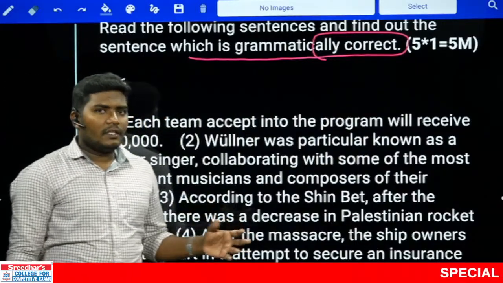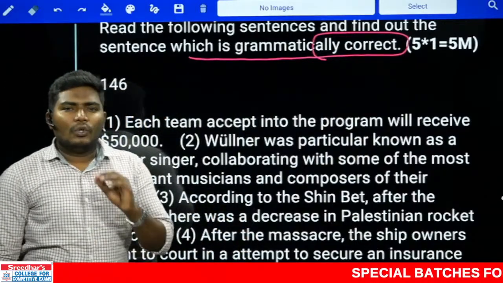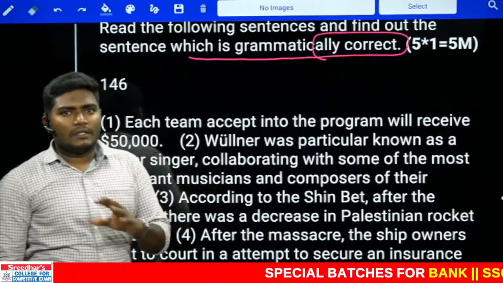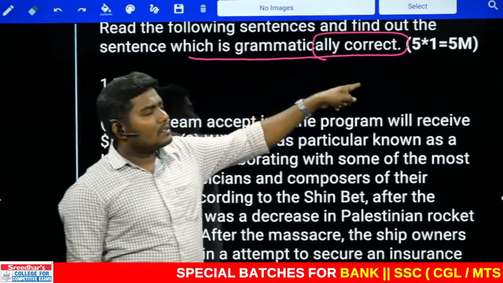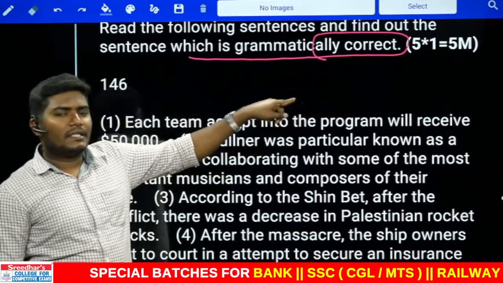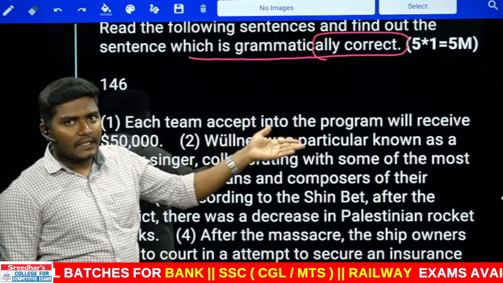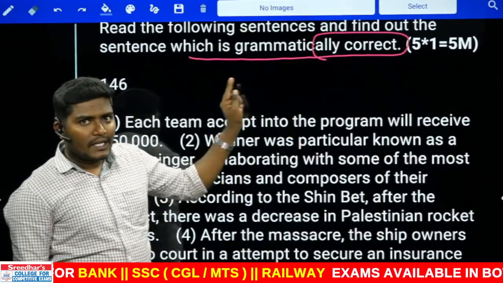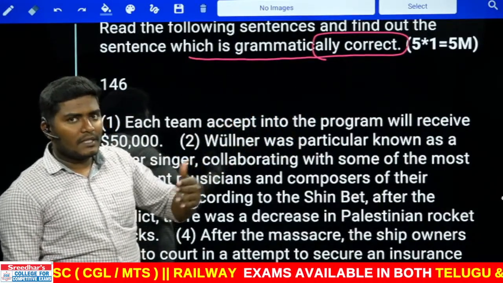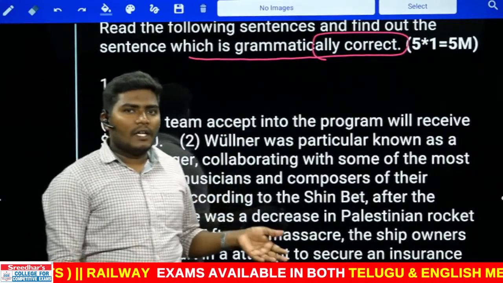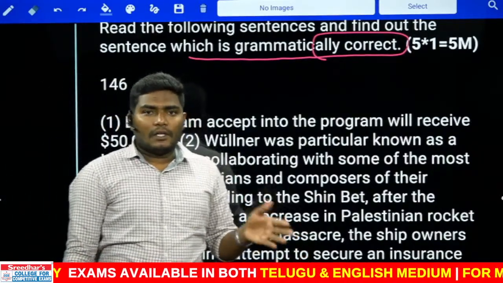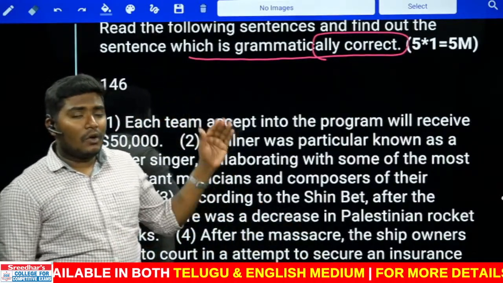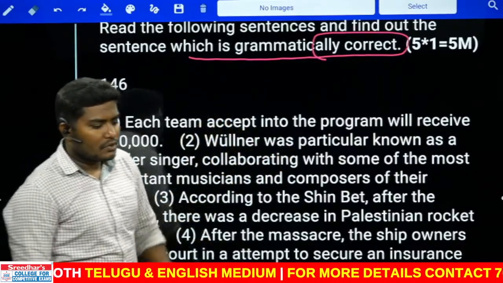Without reading the direction in terms of errors, do not answer any question. The reason being, sometimes they ask you the incorrect sentence, sometimes they ask you the correct sentence. So unless and until you read that direction properly, you cannot answer. Basically, we are habituated to finding the incorrect part in prelims and all, but in the mains they also ask the correct part. So you need to be extremely careful.